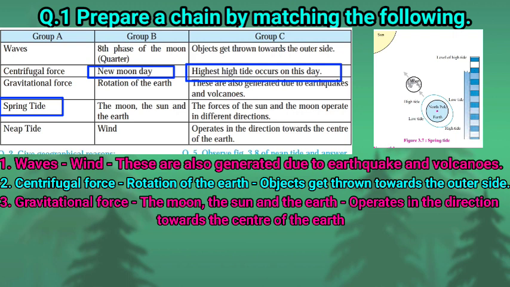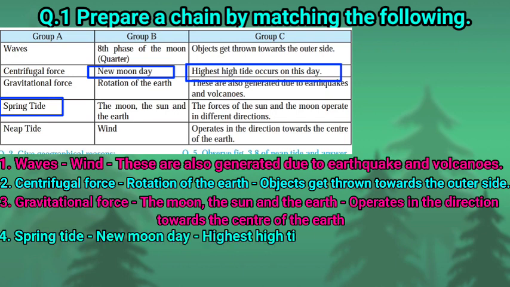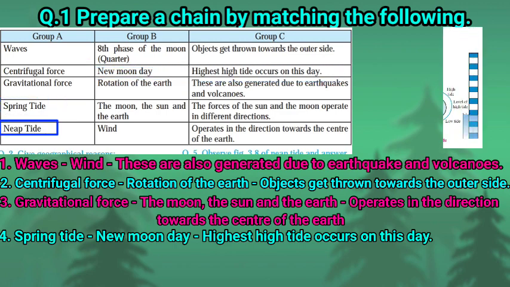Therefore this is also matched with the spring tide. So here we make a chain with spring tide, new moon day and the highest high tide occur on this day.